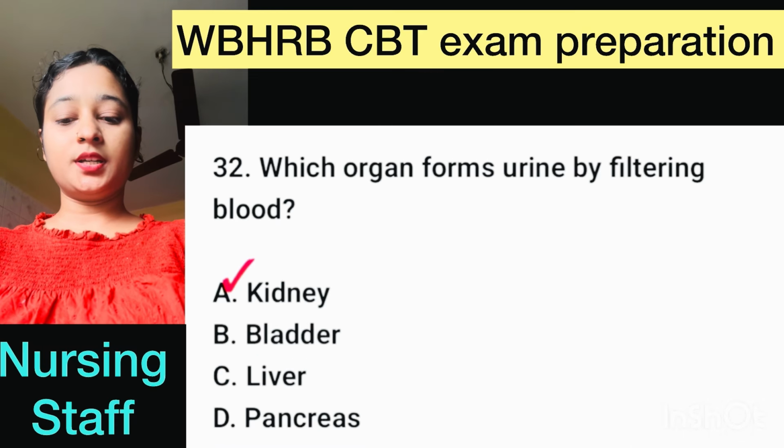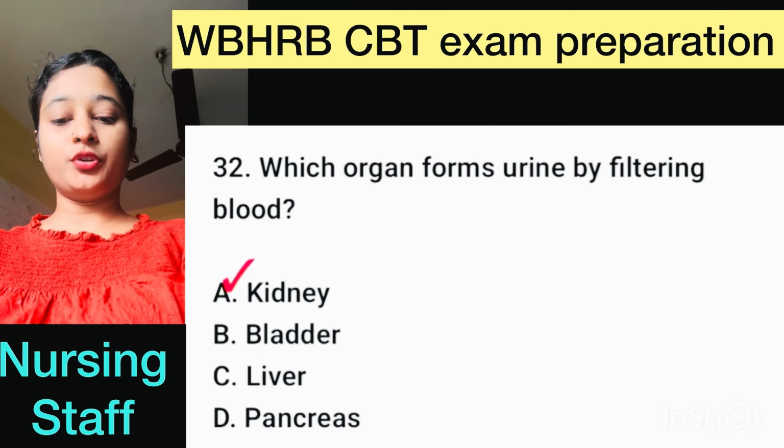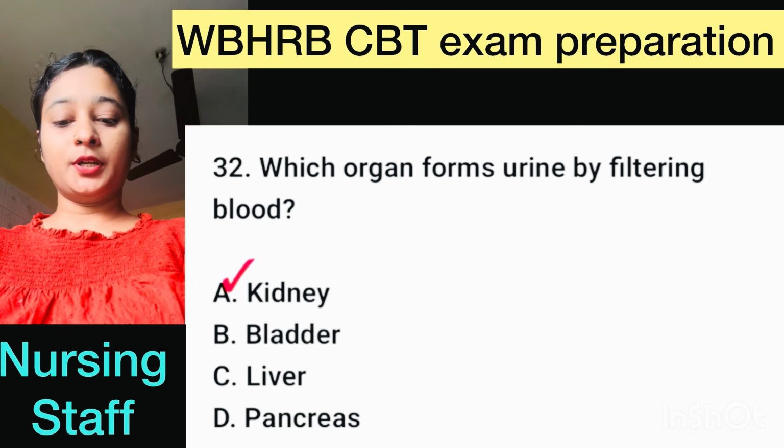Question number 32. Which organ forms urine by filtering blood? Here, correct option is option A, kidney.